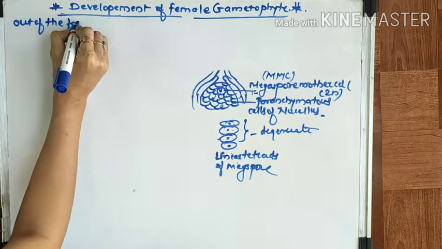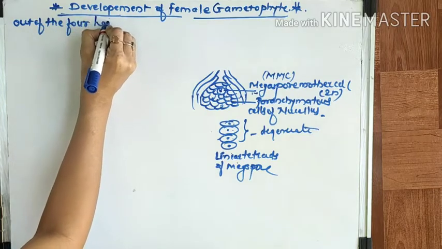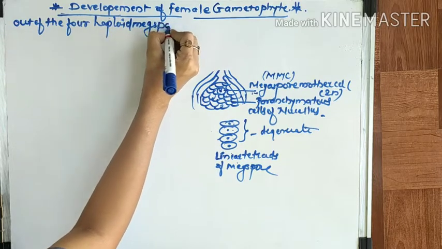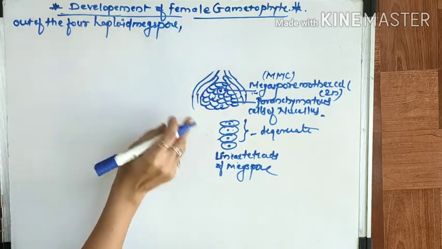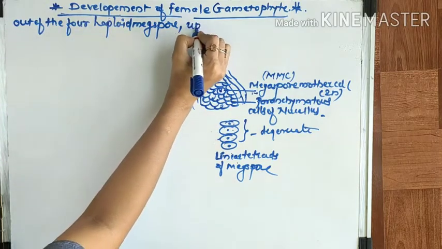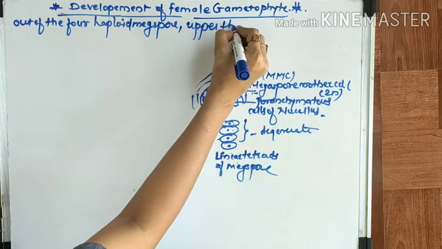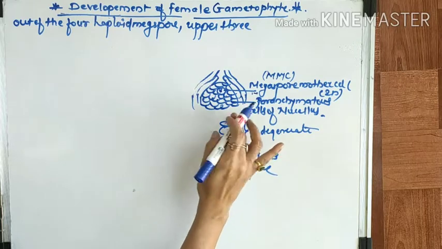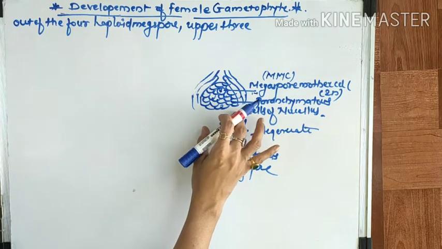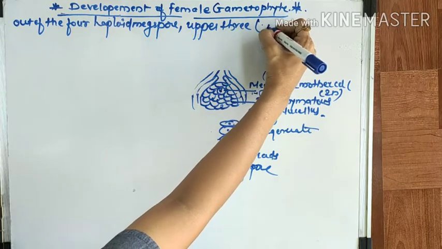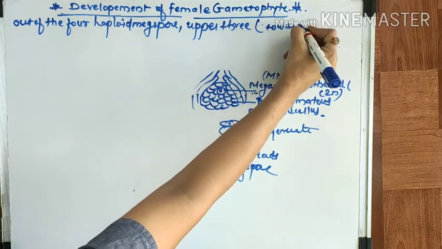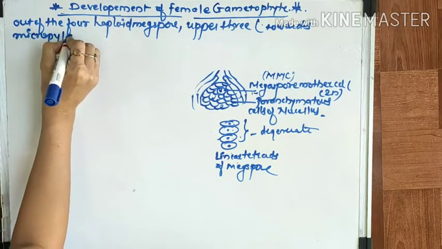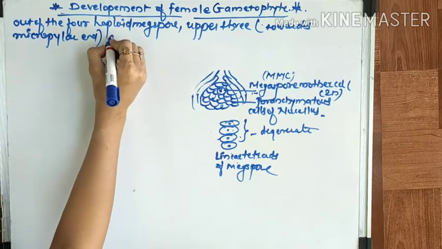Out of the 4 haploid megaspores, what will happen? You can see the upper 3, towards the micropyle. This upper 3 is always towards the micropyle, right? It's always towards the micropyle. Okay, it degenerates.